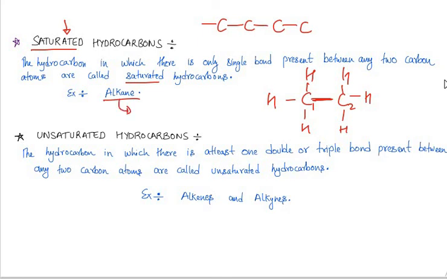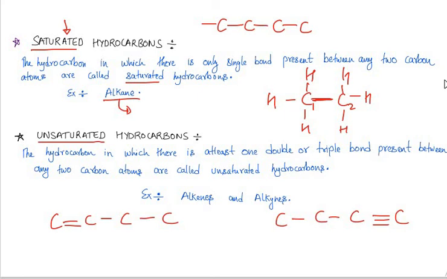Now, unsaturated hydrocarbons are those hydrocarbons in which there is at least 1 double or triple bond present between 2 carbon atoms. Means we have a chain of hydrocarbon, and let us suppose there is 1 double bond between 2 carbon atoms, or 1 triple bond between 2 carbon atoms.